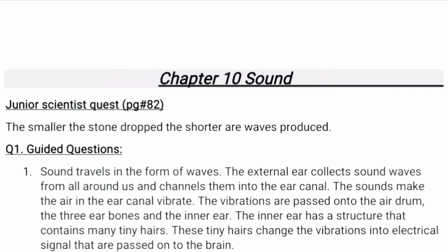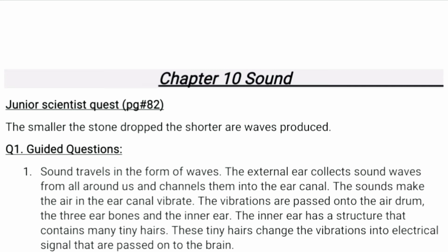Question number 1 is: how are we able to hear sound? Sound travels in the form of waves. The answer is this: the external ear collects sound waves from all around us and directs them to the ear canal. The sound makes the air in the ear canal vibrate. The vibrations are passed on to the eardrum. The 3 ear bones and the inner ear have a structure that contains many tiny hairs.